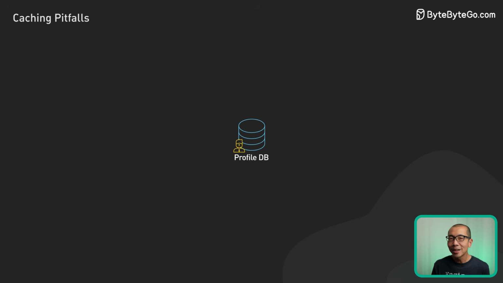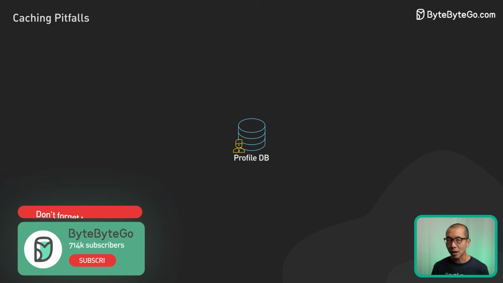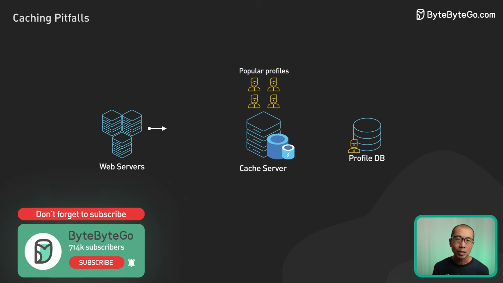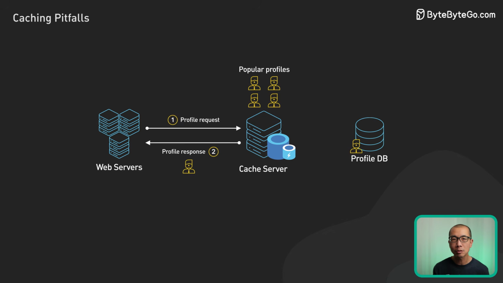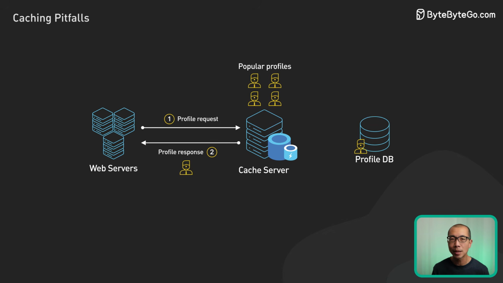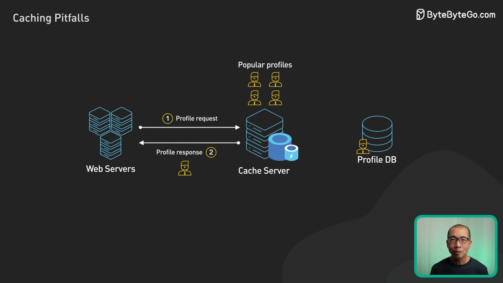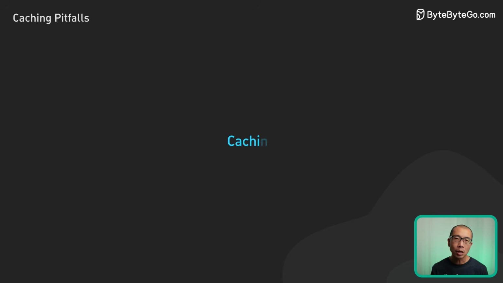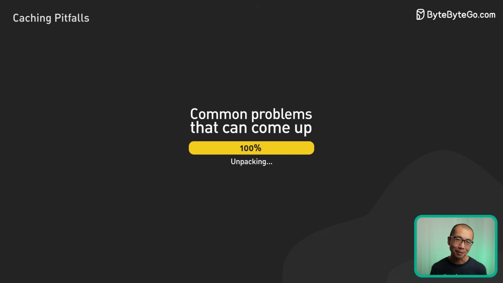For example, think about a database with user profiles. A cache for this database might store the most popular user profiles so that when someone views a profile, it loads instantly instead of hitting the database on every view. Now, even with these performance gains, caching also introduces new challenges. Let's unpack the common problems that can come up.